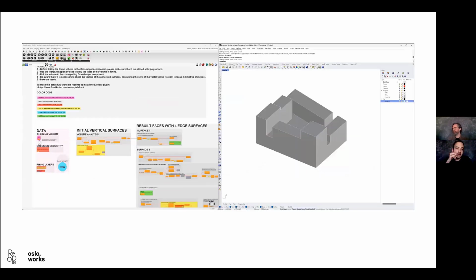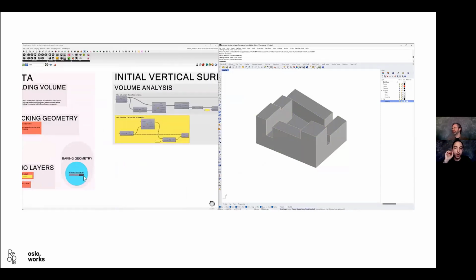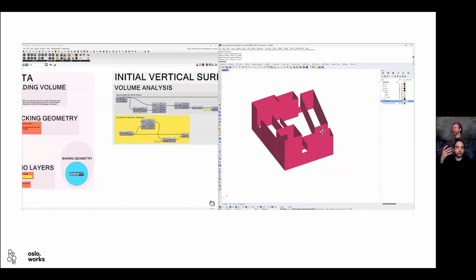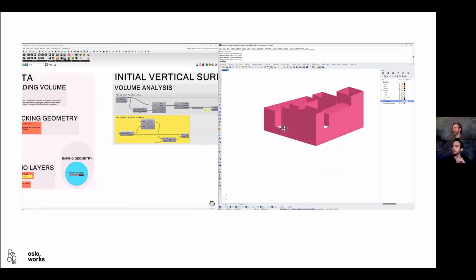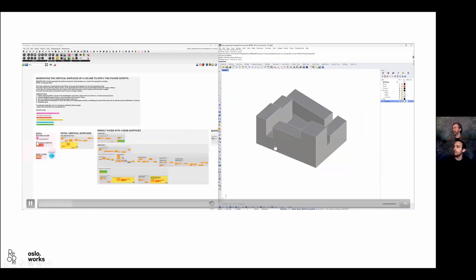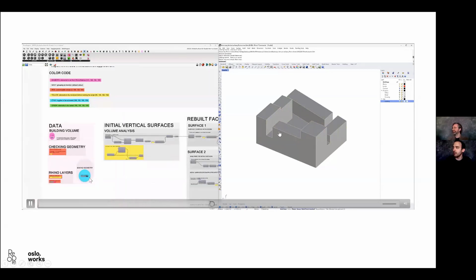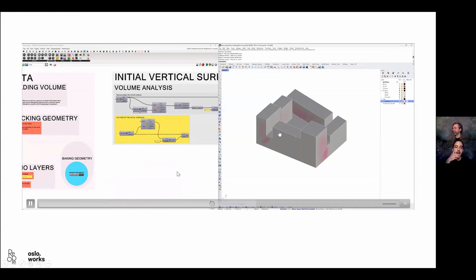So the thing is that this led us to the following question, which was, okay, these scripts are very easy to apply when you have a very simple extrusion, like a box, right? But what happens when you actually have this? Like, how is this going to happen? Because the script was not really prepared to respond to all these kind of geometric Boolean operations.